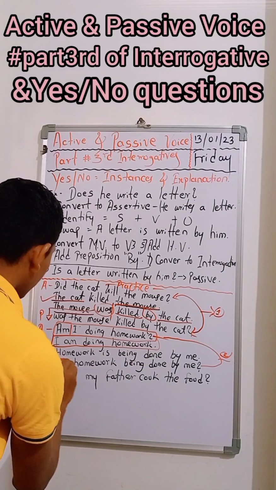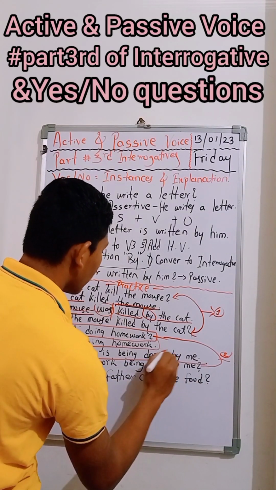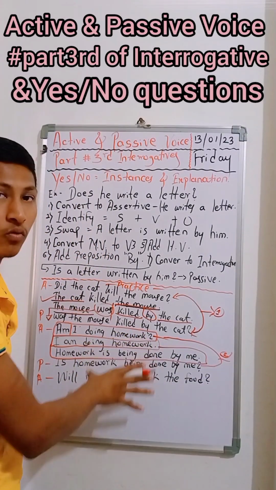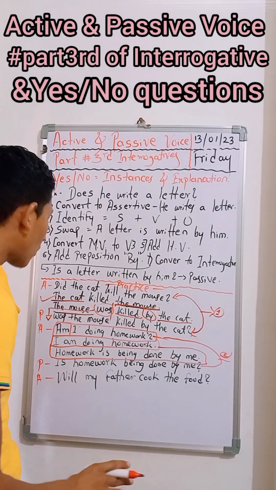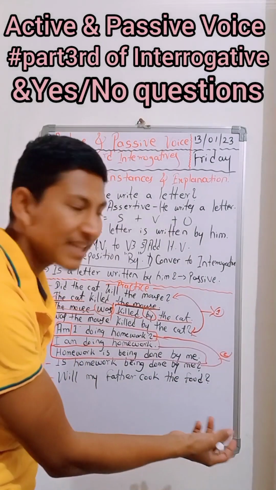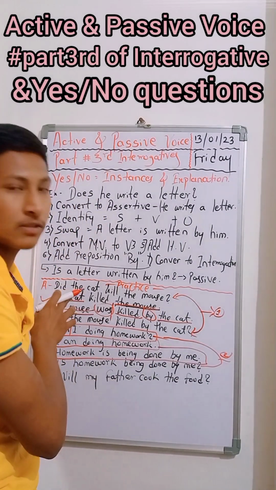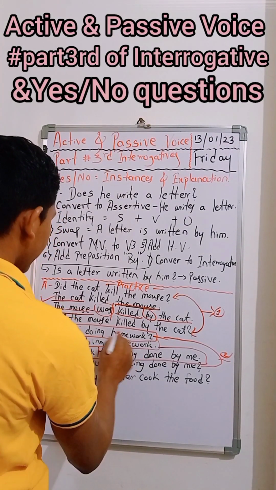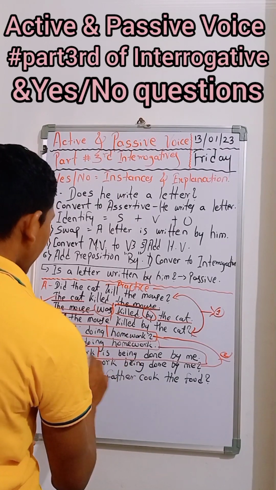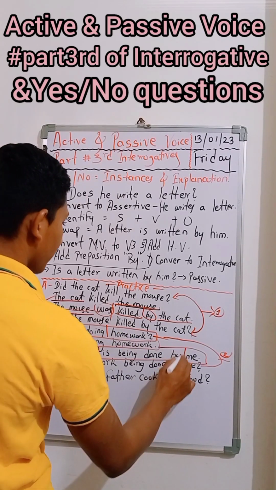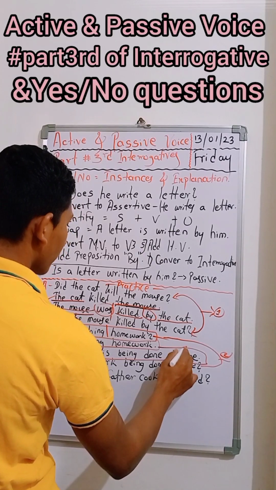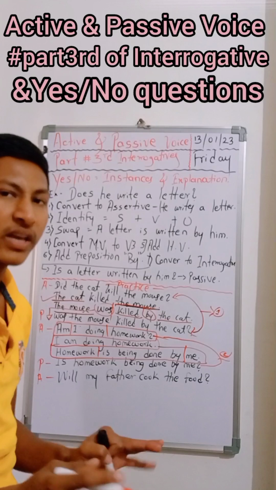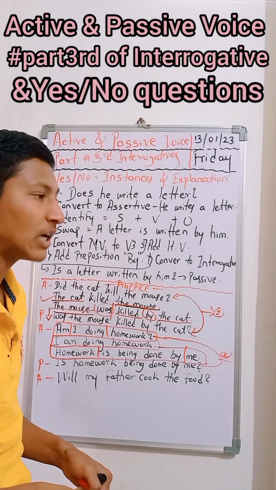And now we have to swap. Subject takes the object place and object takes the subject place. So that same thing is done here. Homework is the object, that became the subject, and "I" became "me". That's the pronoun, which became "me" in the object place. That's the rule that we have to obey.